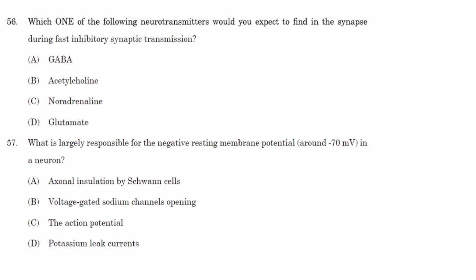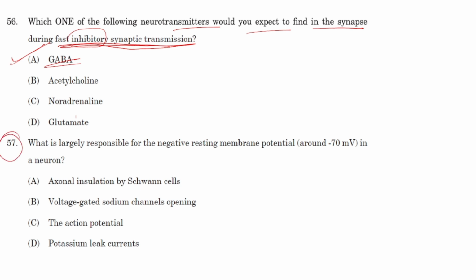Next question. Which one of the following neurotransmitters would you expect to find in the synapse during fast inhibitory synaptic transmission? It is talking about fast inhibitory and we know the inhibitory neurotransmitter is GABA. So option A will be the right answer.